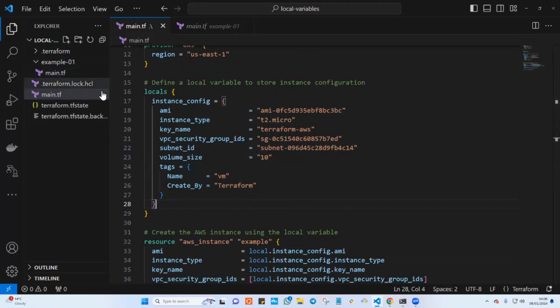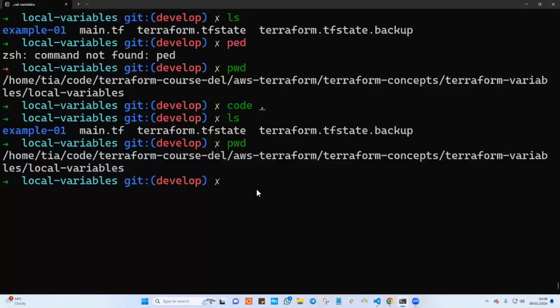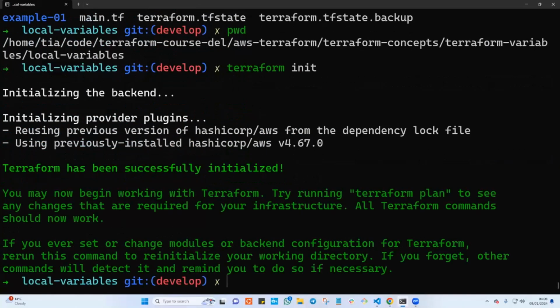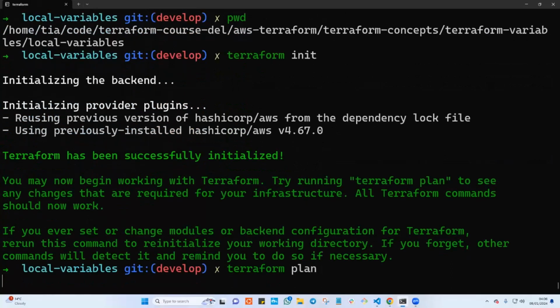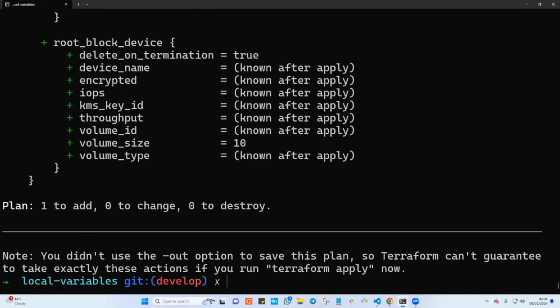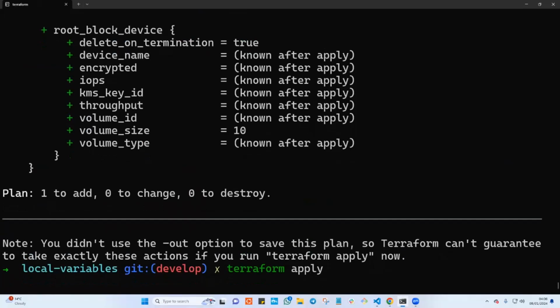If you open a command line here, I can type terraform init to just initialize this. And after that, we'll plan this. And we'll apply to see if it's going to create an EC2 instance as expected.